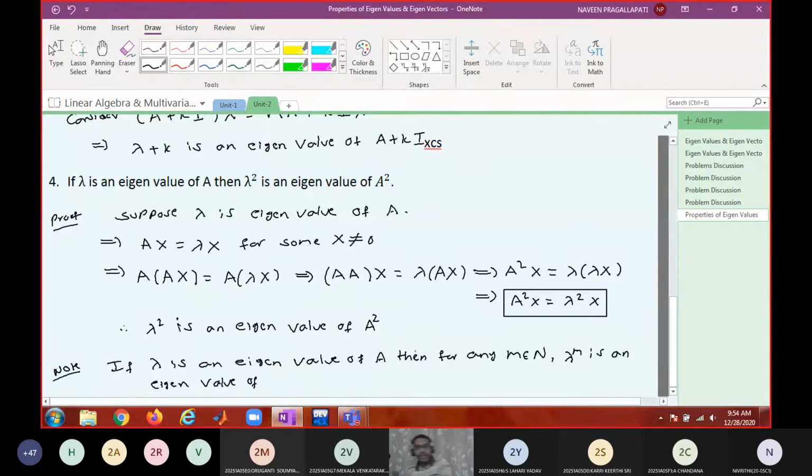Now, suppose in exams, you're asked to show this statement: if lambda is an eigenvalue of A, show that for any natural number m, lambda power m is an eigenvalue of A power m. How do you prove it?